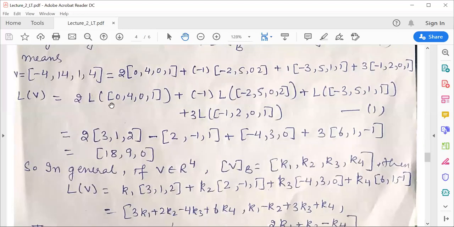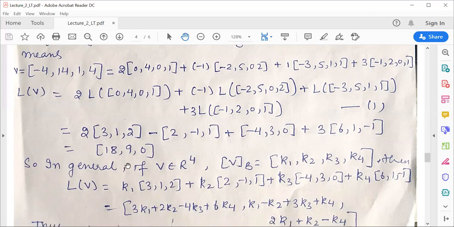Now, the value of this is already given in the question, because these are the basis elements of V, and the action of the linear transformation on the basis elements of V is already given to you, right? Just substitute these values and you will get the answer. That means L of v, where v was (-4, 14, 1, 4), equals (18, 9, 0).